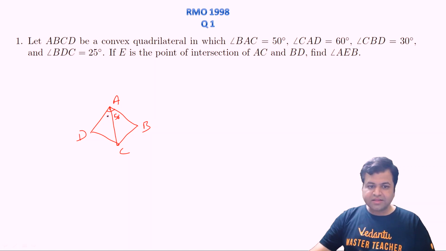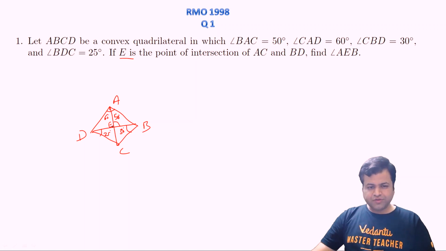Angle CAD is 60 degrees. Angle CBD is given to be 30 degrees, and angle BDC is given to be 25 degrees. If E is the point of intersection of AC and BD, let's assume this point to be E. We need to find angle AEB.